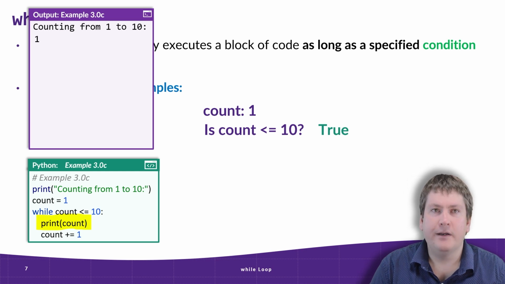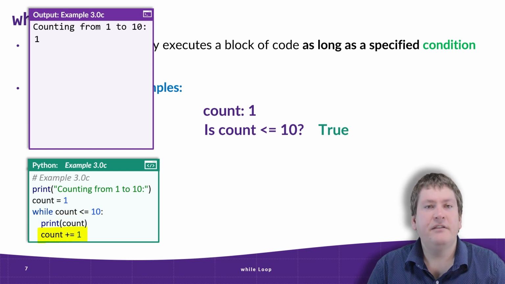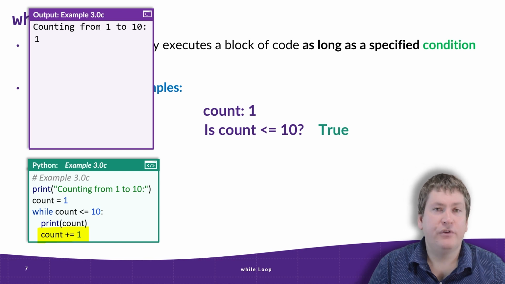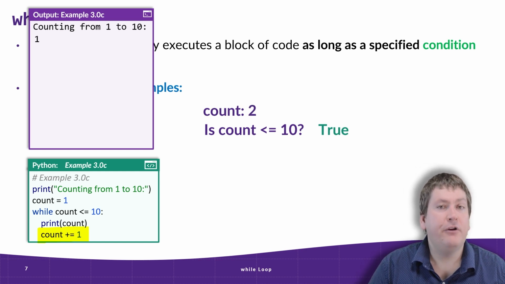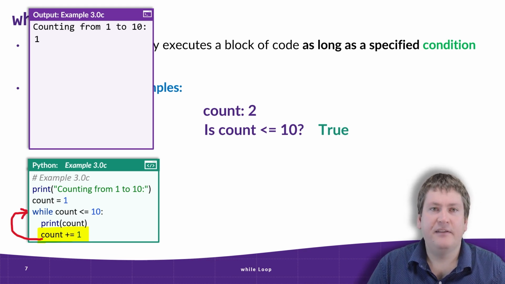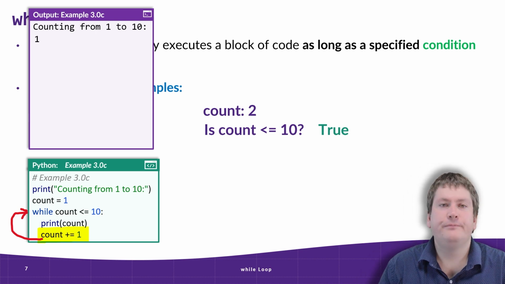So we get a 1 in our output that you can see on there right now. Next, we are adding 1 to count, so the value of count is going to be incremented to 2. And now we've reached the end of the block of code in the while loop, and this is where something special happens. Since this is a loop, it is going to restart this block of code, so execution is going to jump back up to the start of the while loop.